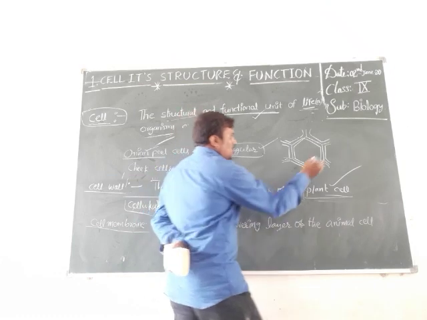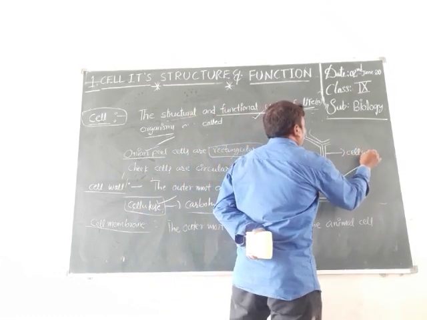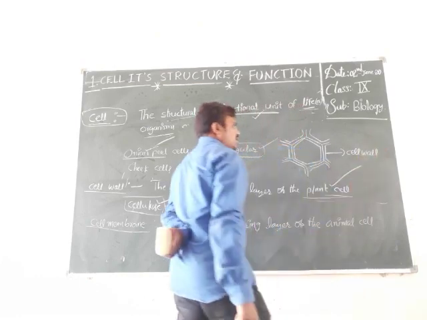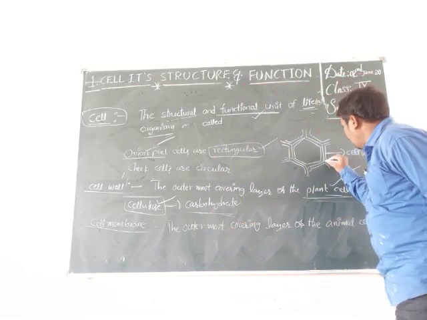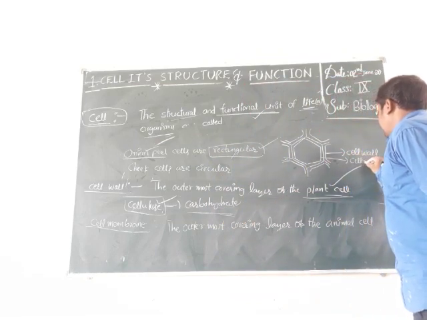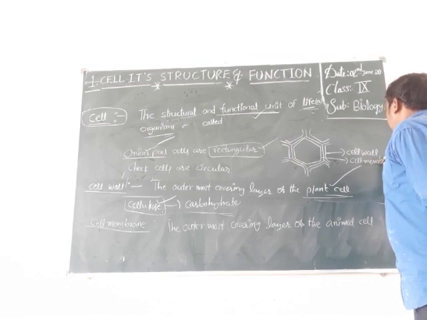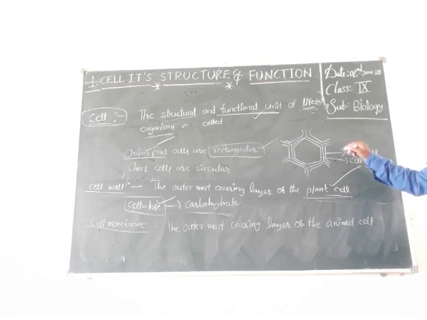Right. So the outermost layer of the plant cell is called the cell wall. The cell membrane is also present in the plant cell, below the cell wall. So this is the cell membrane. It is also present in the plant cell but below the cell wall. So this is the cell wall, and this is the cell membrane.